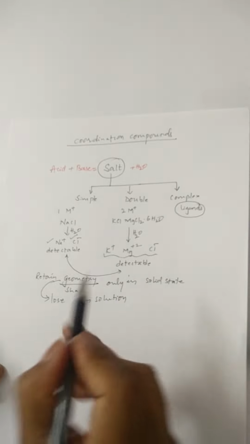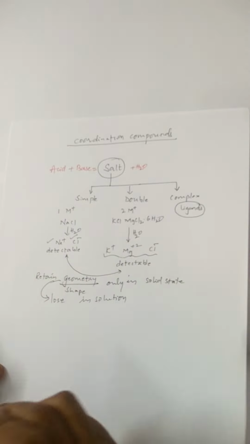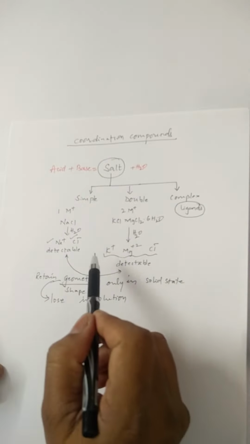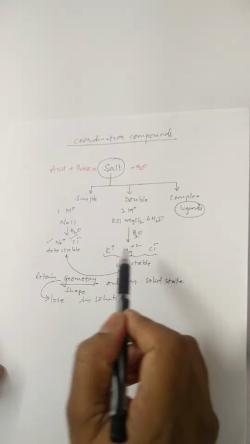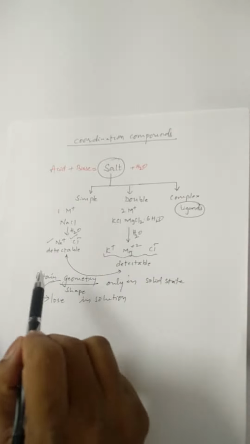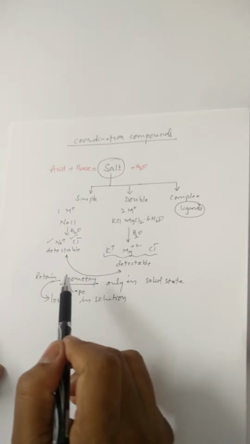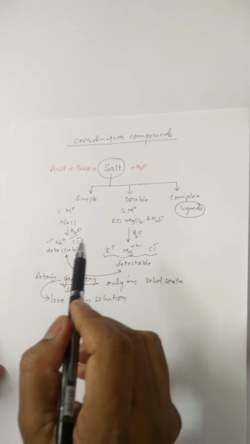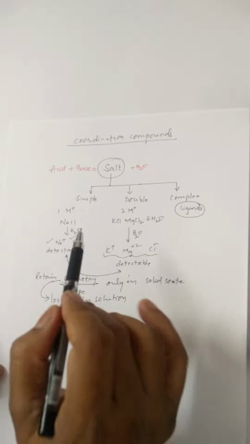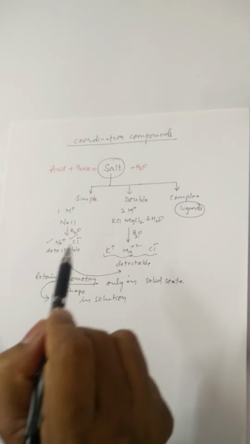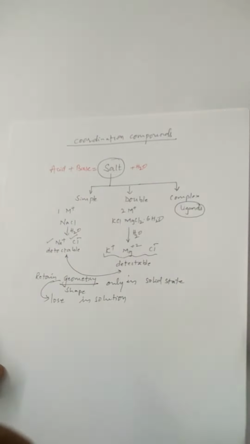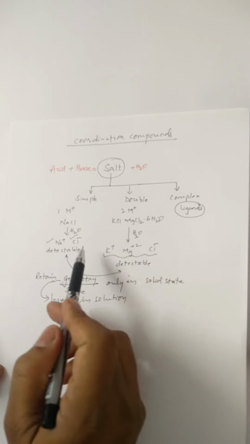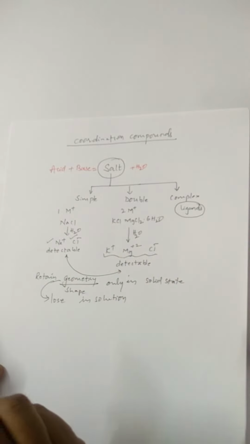It means that whether it is simple salt or double salt, they are completely ionizable in water. Their ions are detectable by qualitative tests, and they retain their geometry only in solid state, that is, they lose their geometry in solution. These are the common features between double salts and simple salts.